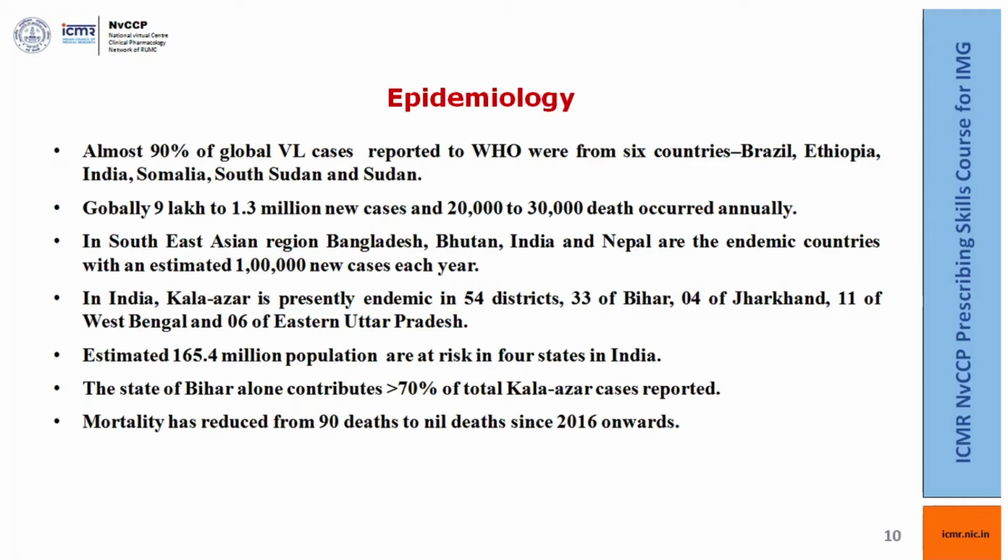In India, there are 4 states which are mainly affected: 33 districts of Bihar, 4 of Jharkhand, 11 of West Bengal, and 6 of Eastern Uttar Pradesh. An estimated 165.4 million population are at risk in these 4 states. Bihar alone accounts for greater than 70% of the Kala-Azar or VL cases reported. Mortality has reduced from 90 deaths to nil deaths since 2016 onwards.